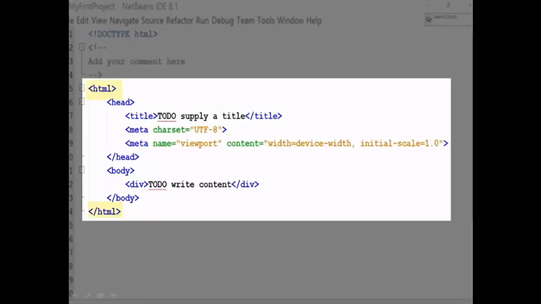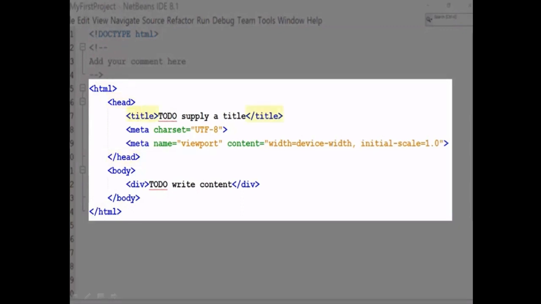Next is the HTML tag. Except for the declaration of document type and the comment section, the entire content of the HTML file is enclosed within the HTML tag. Next is the head tag. It is an important tag and contains useful information about the page that is not visible to the users. The title tag that you see here is the defined title or name of the page. This is the overview idea of how we write codes in software.